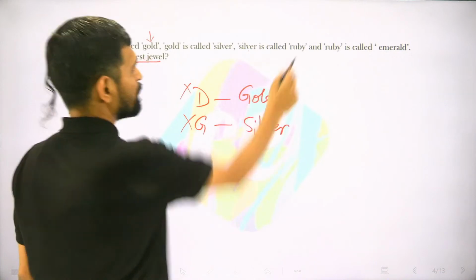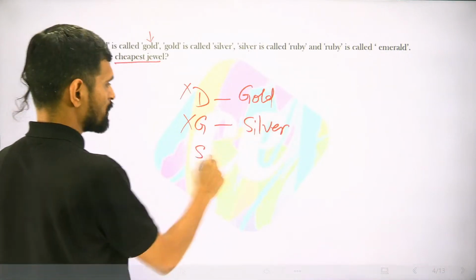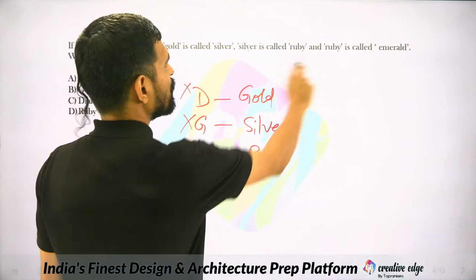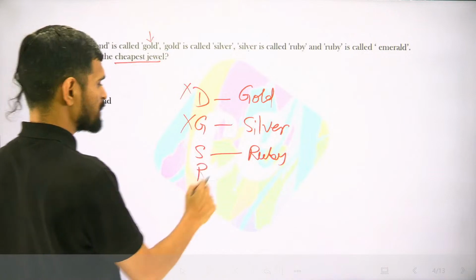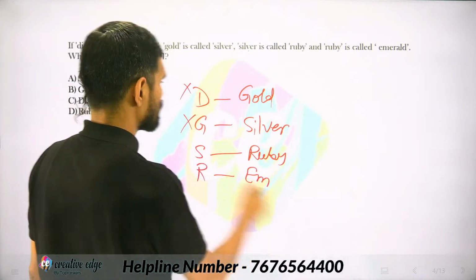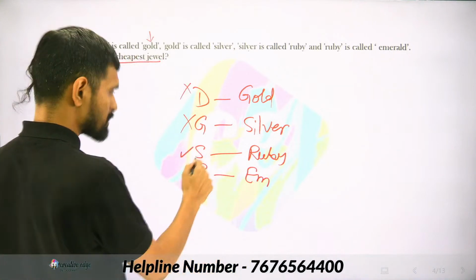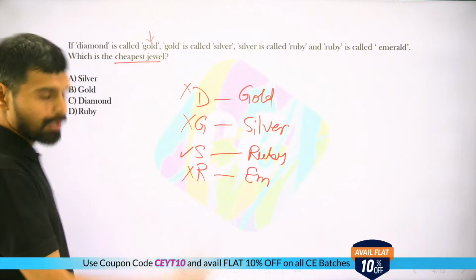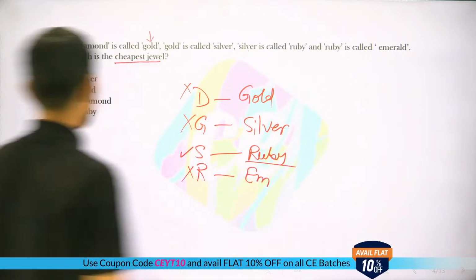Silver is called ruby, and ruby is called emerald. Ruby is again relatively costlier. So my answer will be silver is the cheapest metal or cheapest jewel. So I'll be marking ruby as the answer.